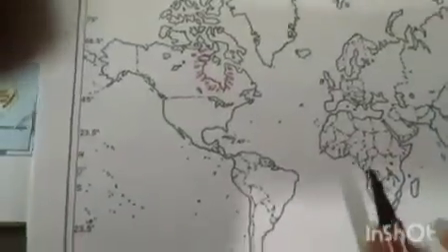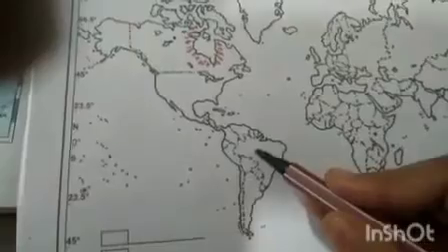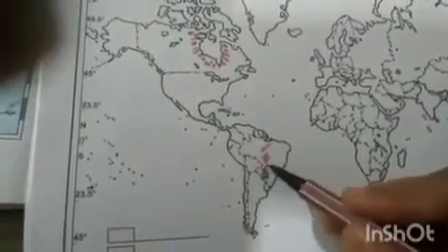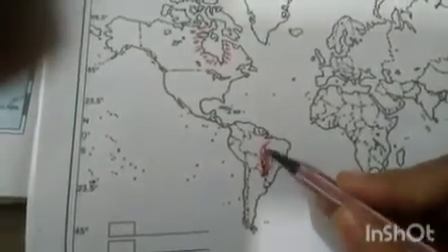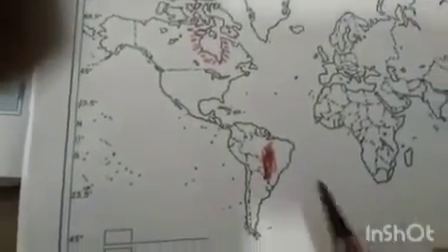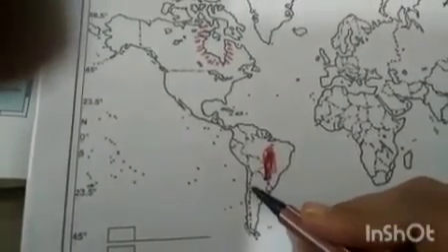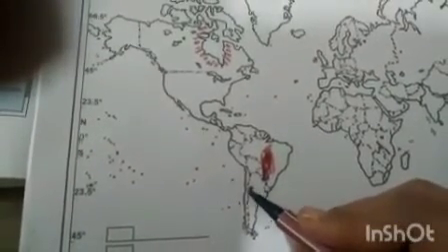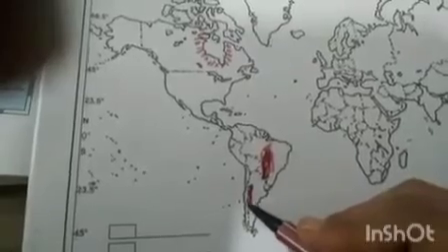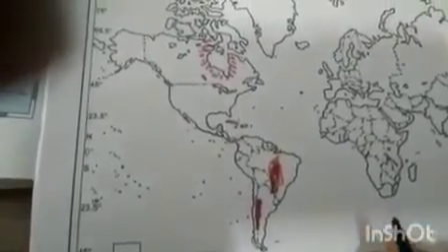Now come to the next. Here we have another plateau. It's a Brazilian Highland, or this one. This is your Brazilian Highland. Clear? Now third one, you just mark here. This is your Patagonian Plateau.